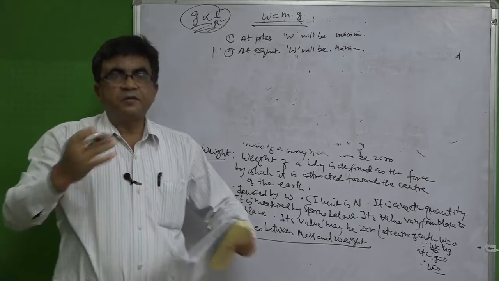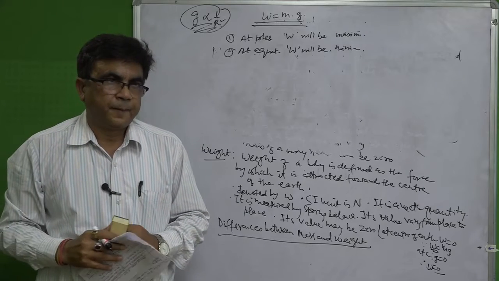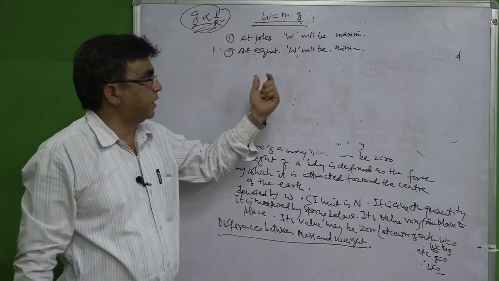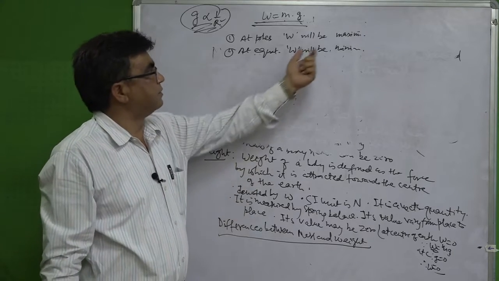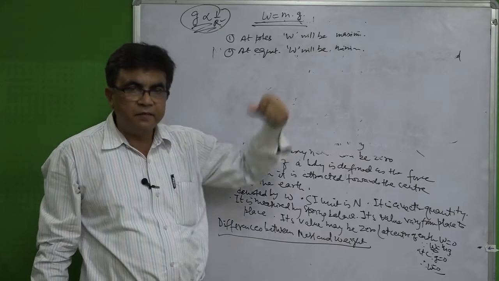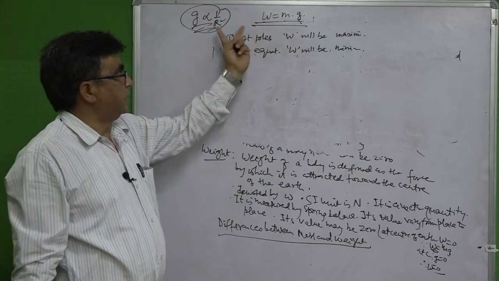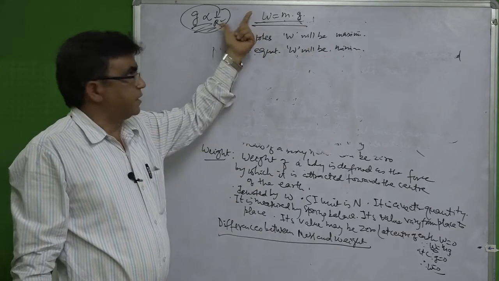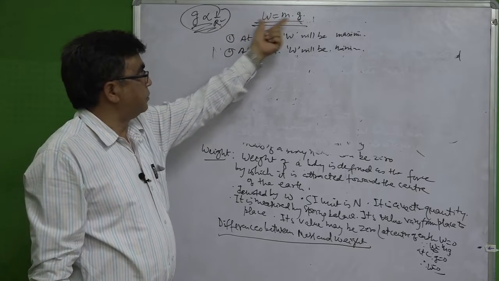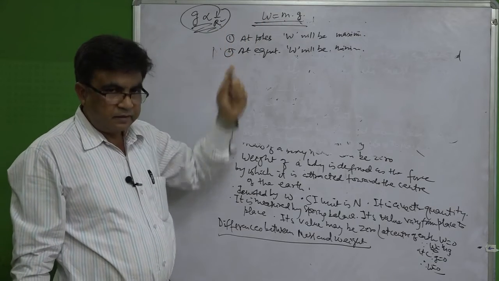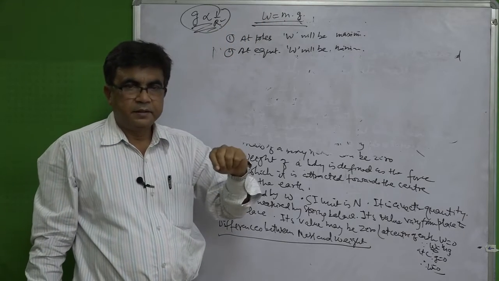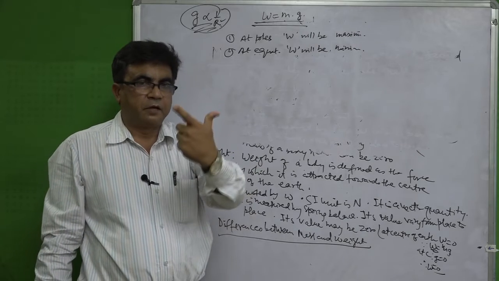So, dear students, sometimes you are asked this question: why is the weight of the body at the poles maximum and at the equator minimum? So, you have to know both these equations. We know that W equals m into g and g is proportional to 1 upon r square. Now, the shape of the earth is such that it is flattened at the poles and bulging out at the equator.